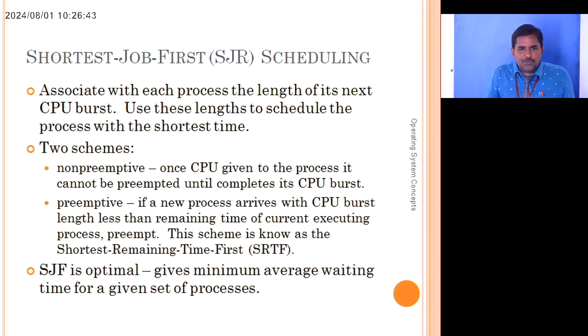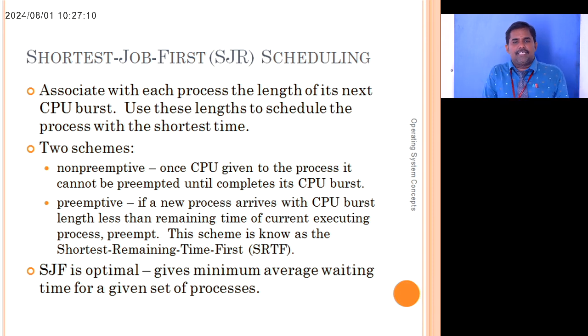There are two schemes. Non-preemptive: once the CPU is given to a process, it cannot be preempted until it completes its CPU burst. Let me explain it simply. Suppose I am assigning a job to one CPU and the job time is 10 minutes. We won't interrupt it until the first job completes its 10 minutes, and only then do we assign another job.